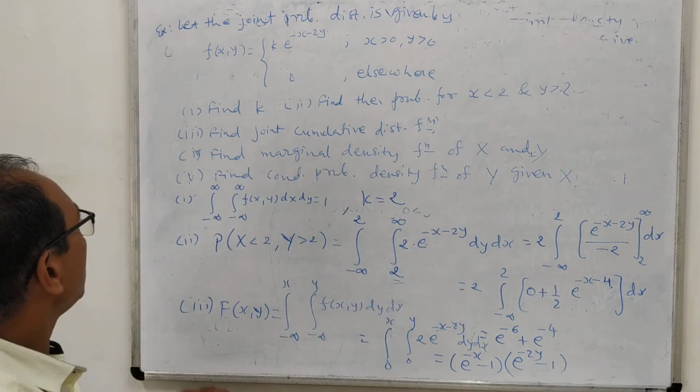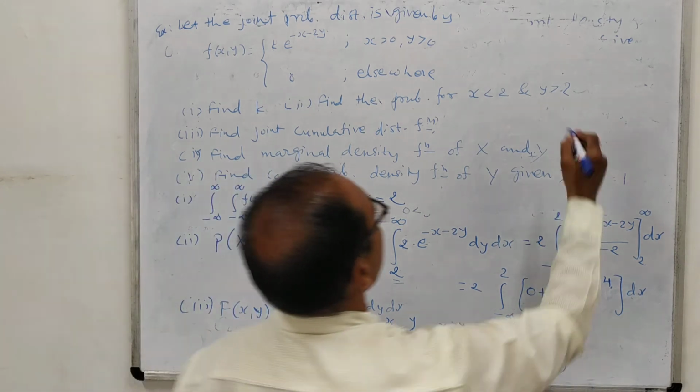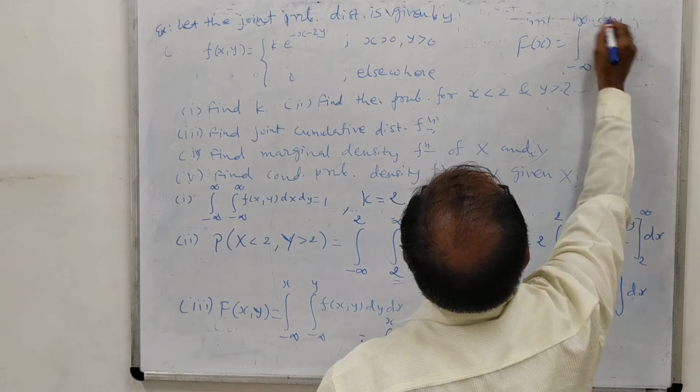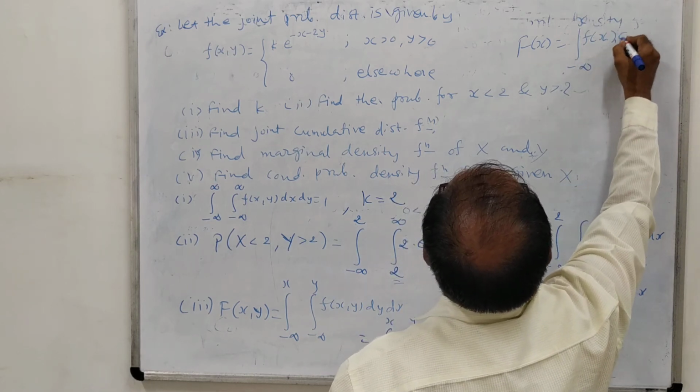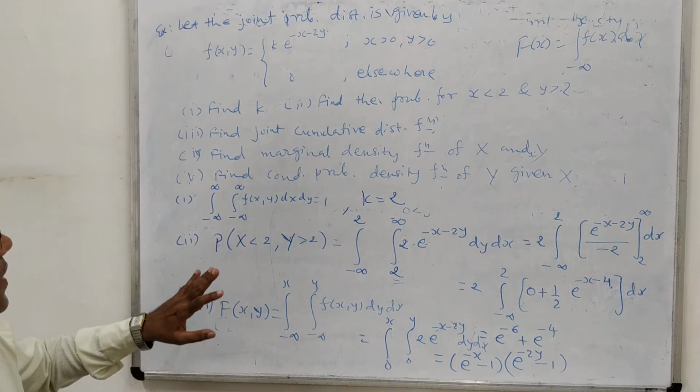So friends, you must have noted that this is the cumulative probability, because in single integration also we were obtaining cumulative probability as the integral from minus infinity to x of f of x dx. So this is for 2 variables. Are you clear with this?